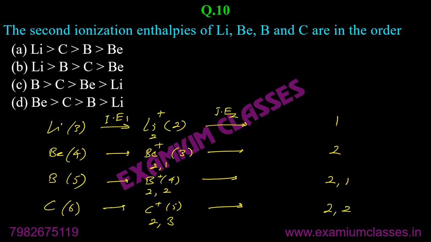Now because lithium is here, lithium is in stable state configuration. It has 1s2. That's it. It will not be willing to lose an electron further. It has attained helium configuration, noble gas configuration. Hence, IE2 will be very high.